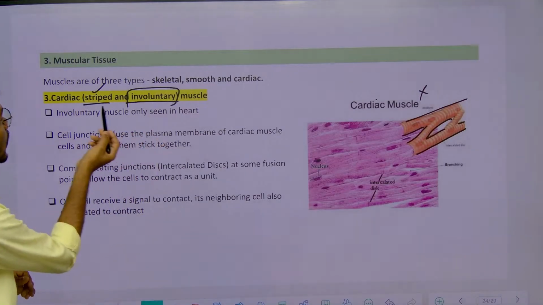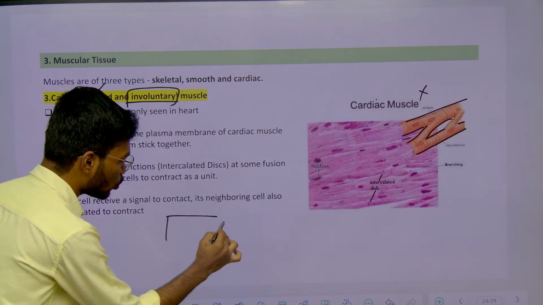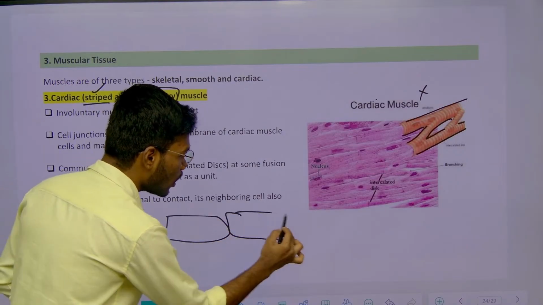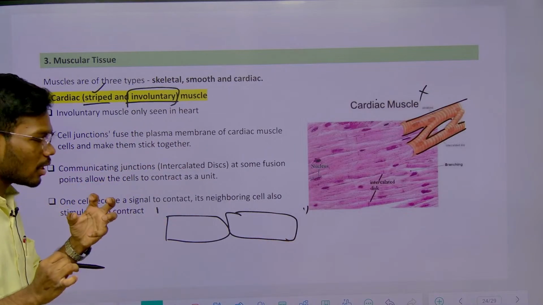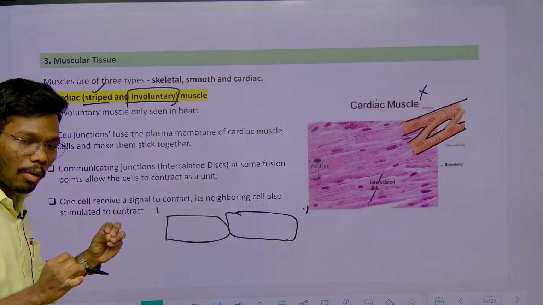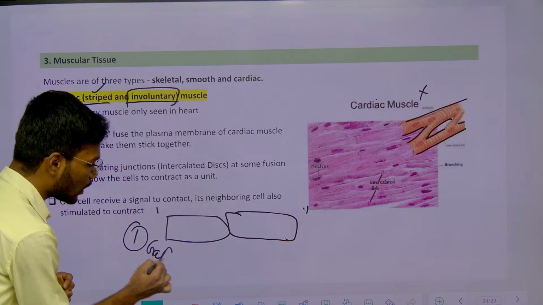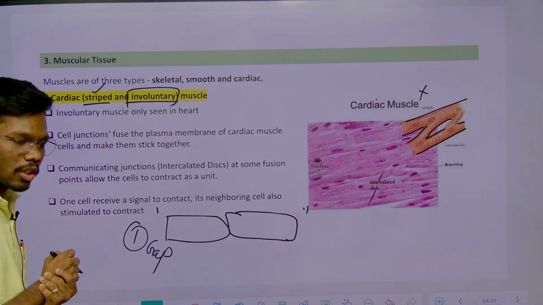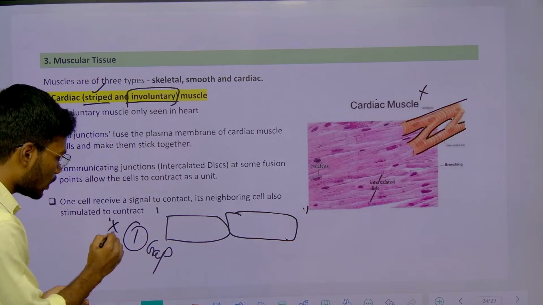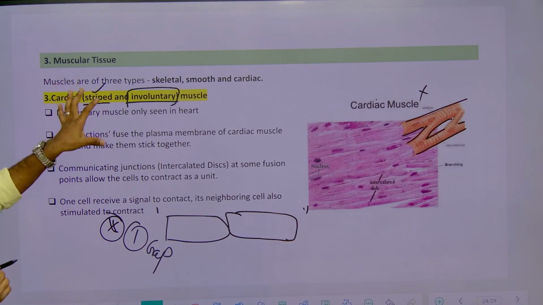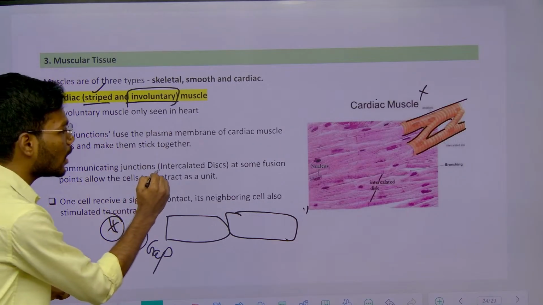Done. It is involuntary in nature, it is striped in pattern, right? For example, this is one cell and this is another cell. In the starting class we discussed that there are some junctions present between two cells performing different kinds of functions. In that we discussed one junction called the gap junction. What is the gap junction doing? It is communicating from one cell to another cell. So here in the heart or cardiac tissue, one important junction is called the intercalated disc.